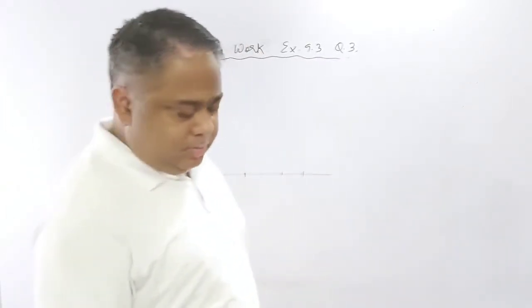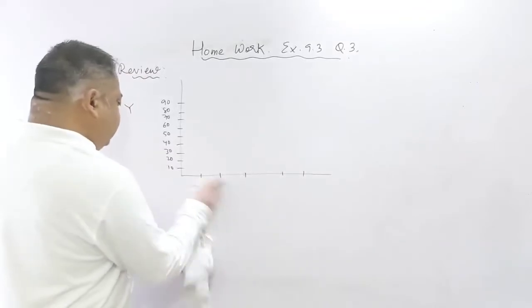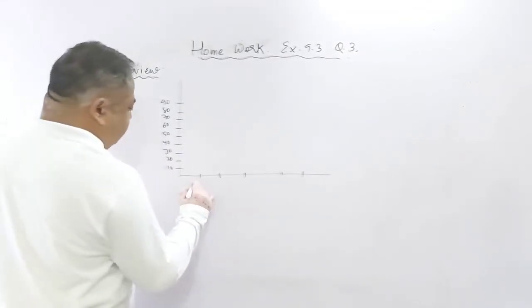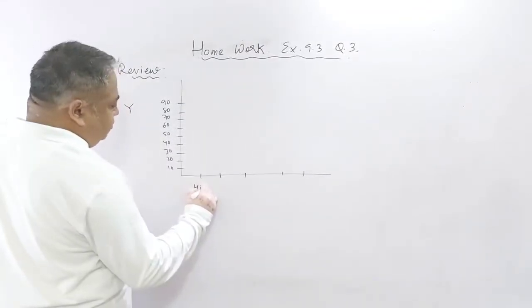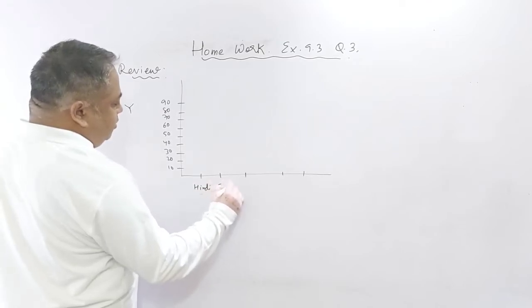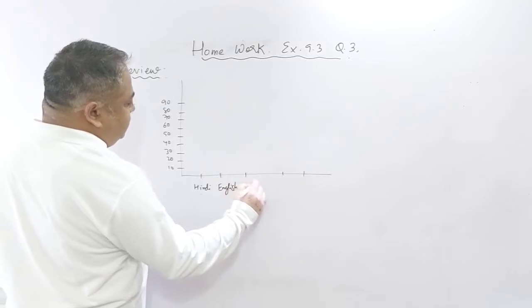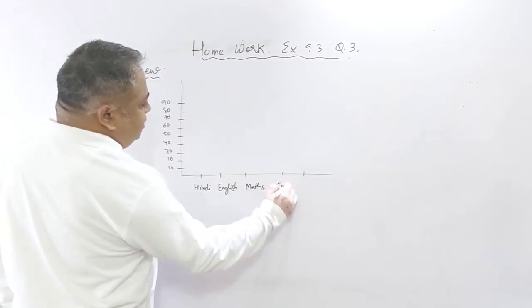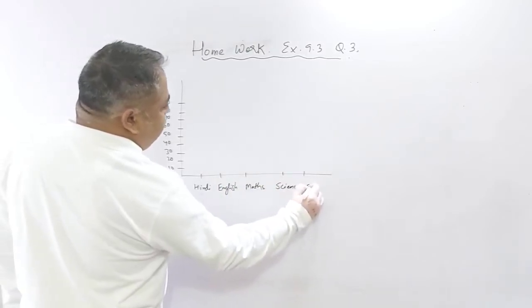First one is Hindi. In your book, the first one is Hindi. Then English. Then maths or mathematics, science, and social studies.